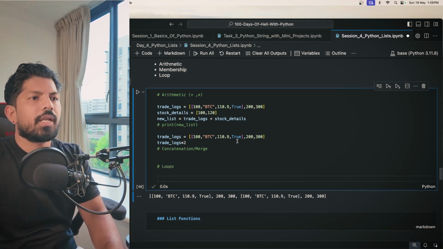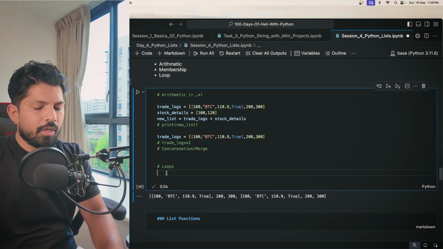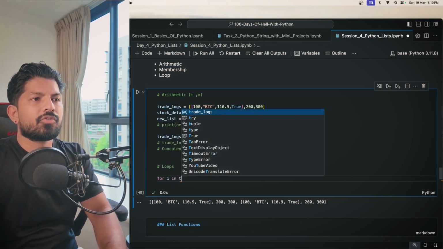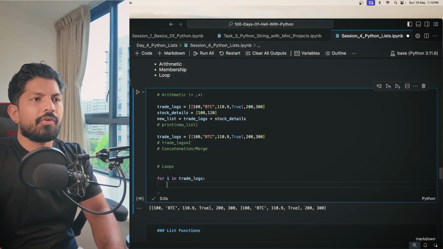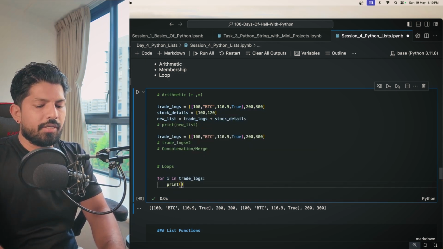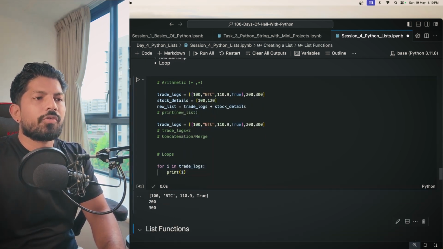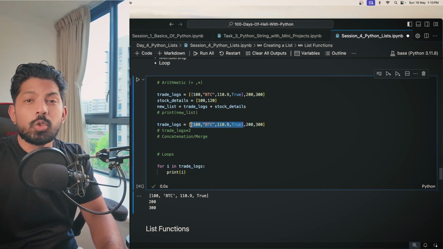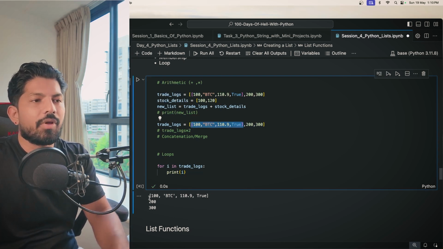Then we have loops. In loops, let's say we have the same list again, and we apply a for loop. So for i in trade logs, we can print i here. It will print out all the items, and here we know that this list is also an item, so it will print it as a single value, correct?